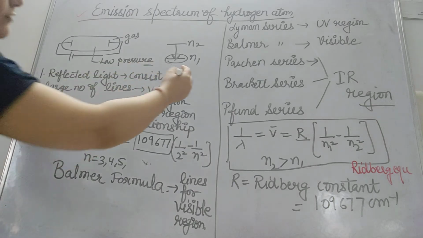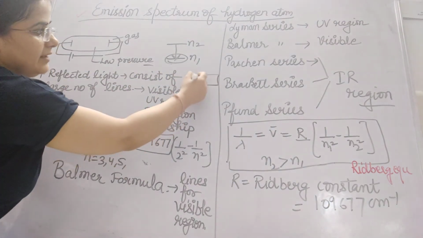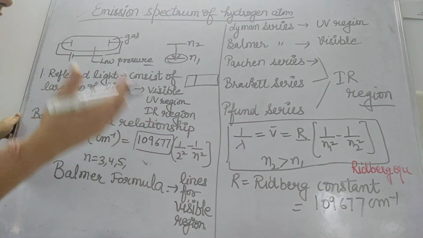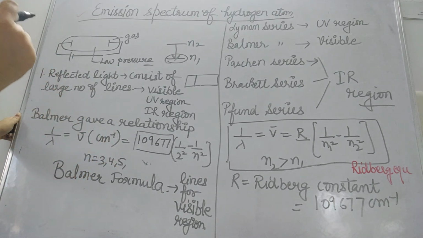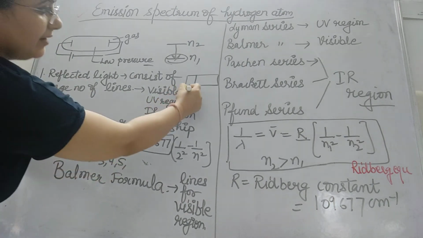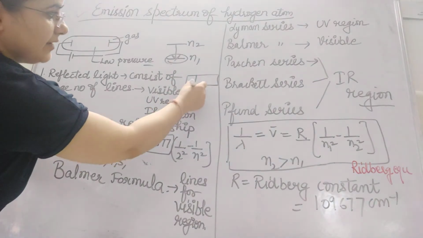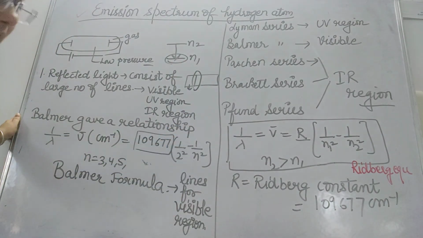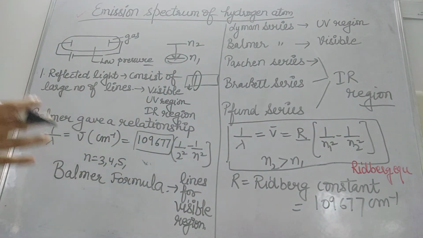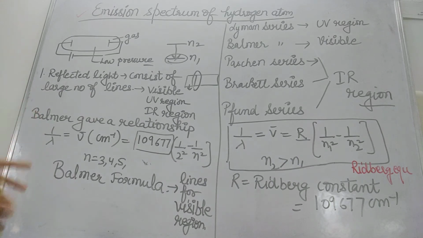What kind of lines? Colored space will be there, and after the colored space there will be a dark line. This kind of spectra will be given by the hydrogen atom.